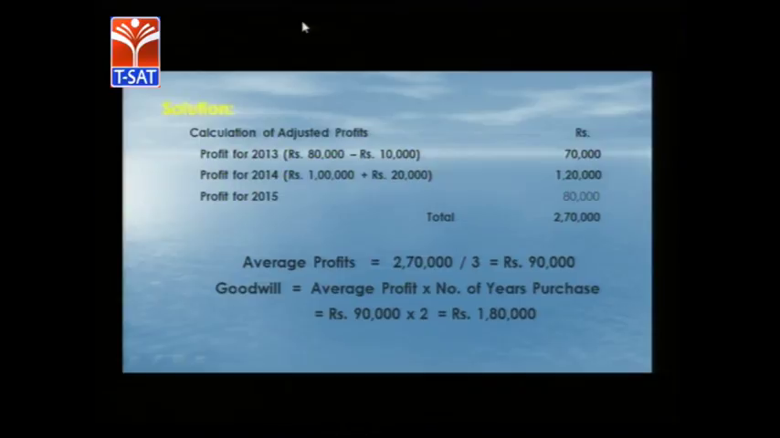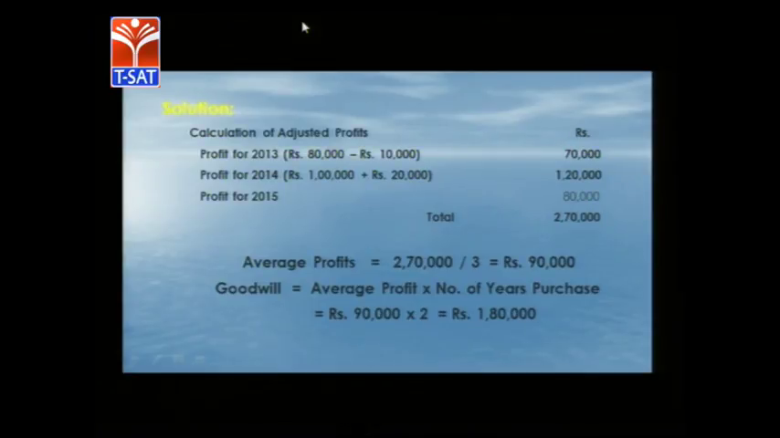In the solution, the adjusted profits are to be calculated first. In 2013 the profit is 80,000, then the 10,000 is to be subtracted, so the adjusted profit is 70,000. In 2014 the adjusted profit is 1 lakh plus 20,000, which comes to 1 lakh 20,000 rupees, whereas in 2015 it is 80,000 rupees. So the total profits for the last 3 years are 2 lakhs 70,000. So the average profit, 2 lakhs 70,000 by 3, comes to 90,000 rupees.